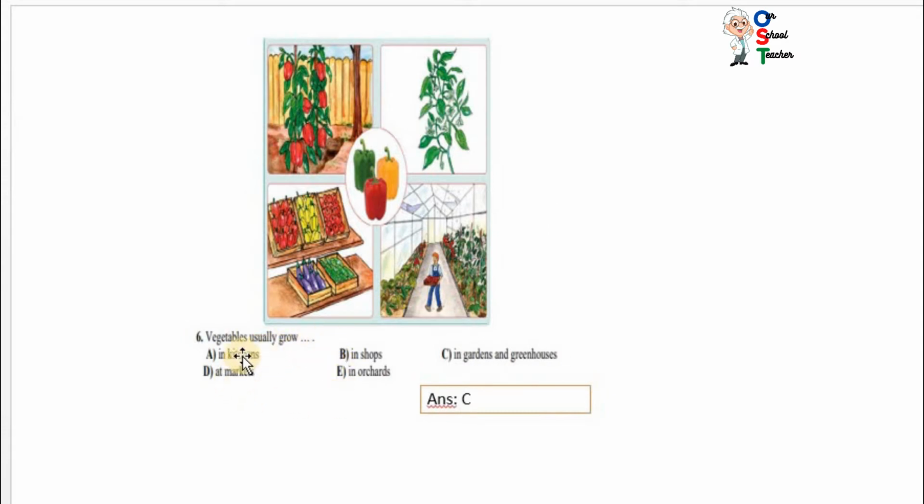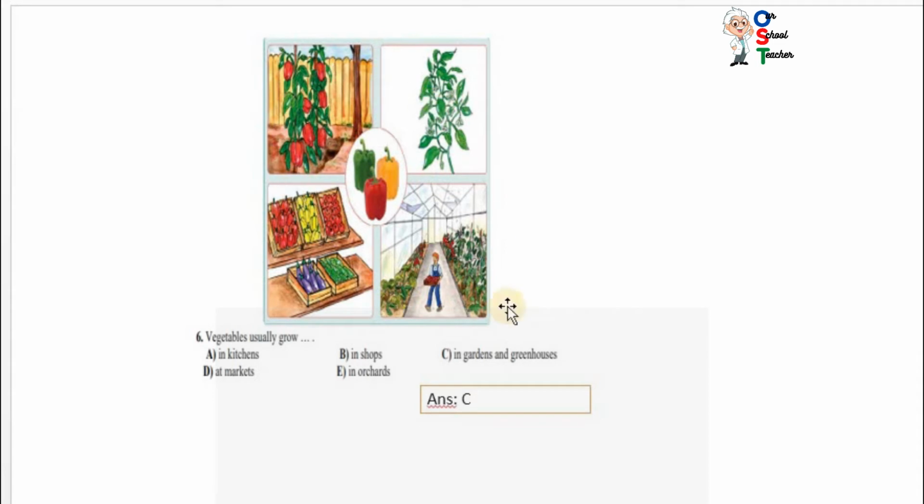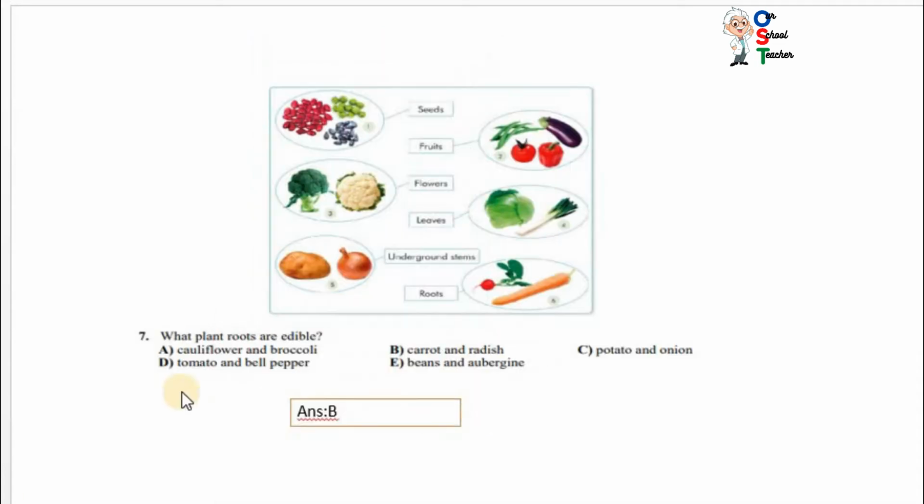Now next one. Vegetables usually grow. You can see in this picture, this is greenhouse. Vegetables usually grow in kitchens, in shops, in gardens and greenhouse, at market, in orchards. Orchards means park or kitchen, in shops, in garden and greenhouse. So vegetables usually grow in gardens and greenhouse. C is correct.